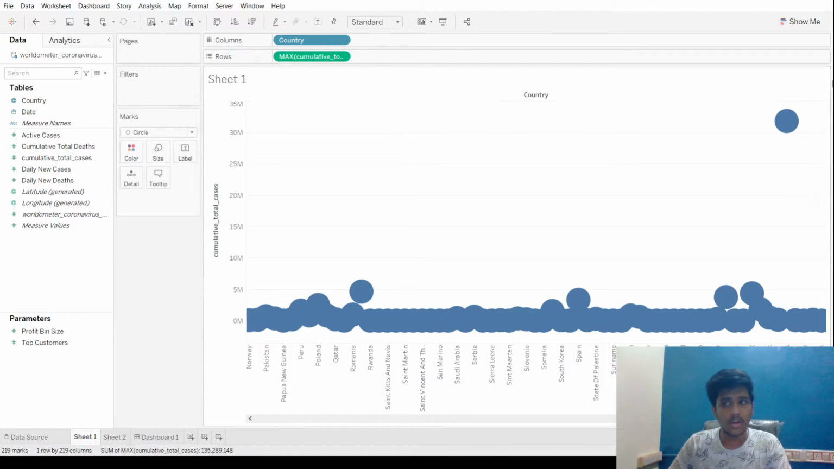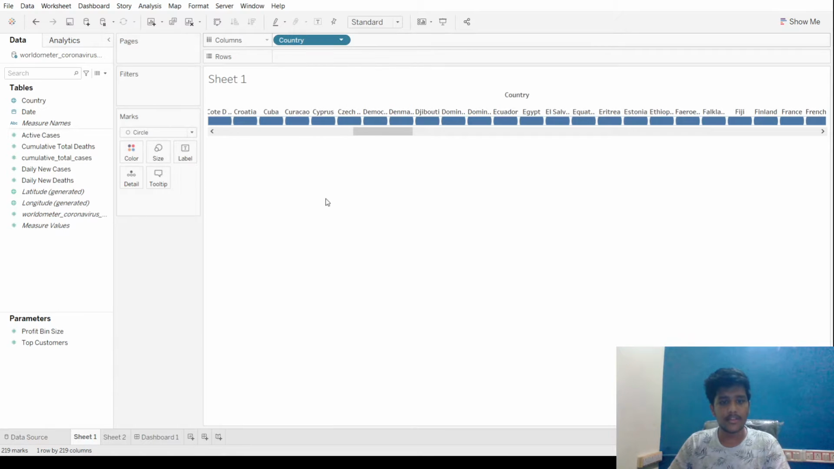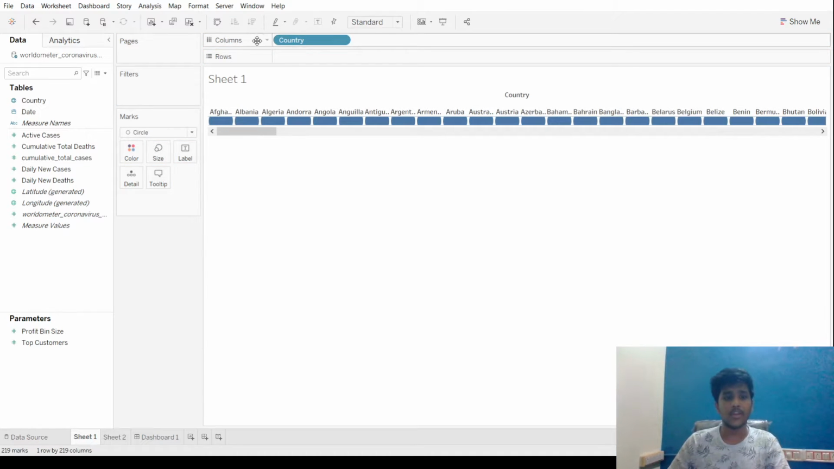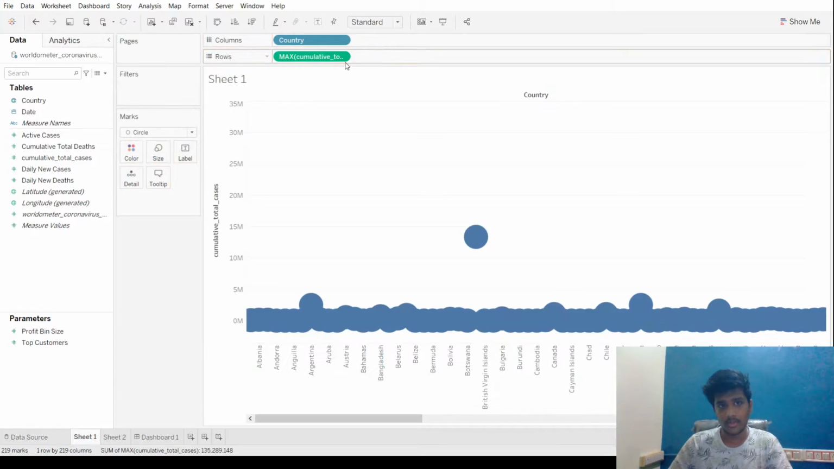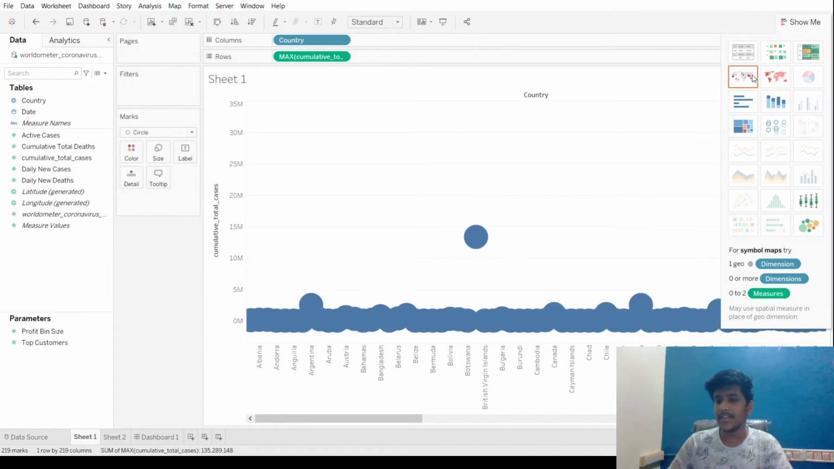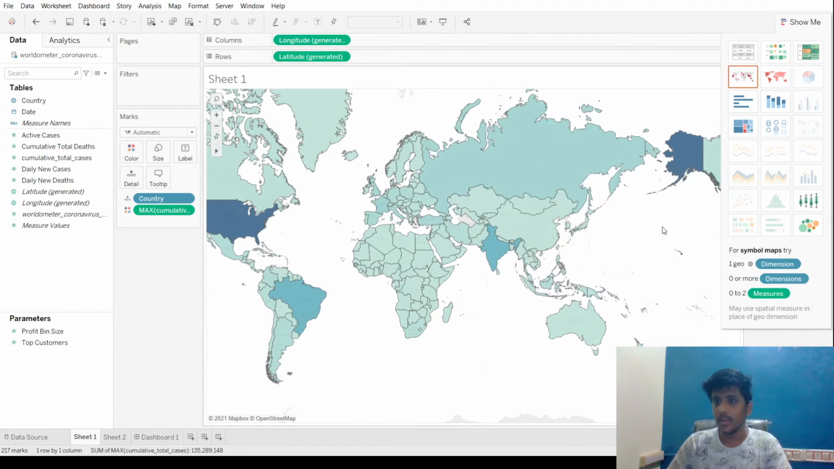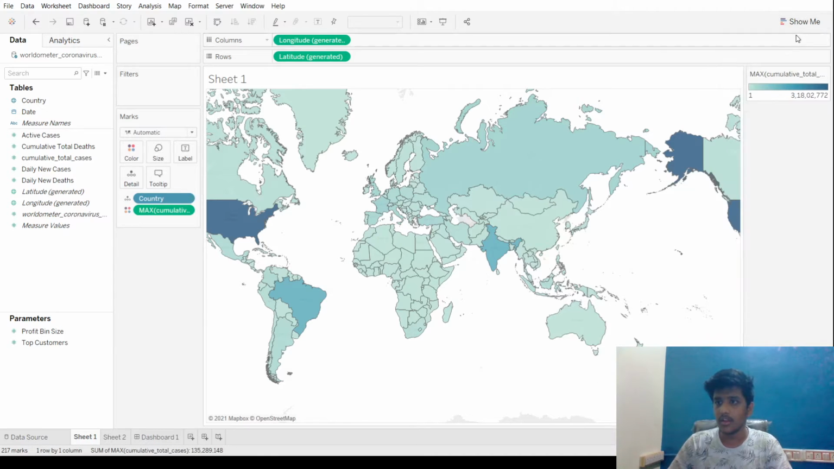Before going to the filters, let me change this. Let's add country to the columns, and what should we add? Total number of cases to the rows. And now let's change the graph. Yep. As now we can see in the graph,